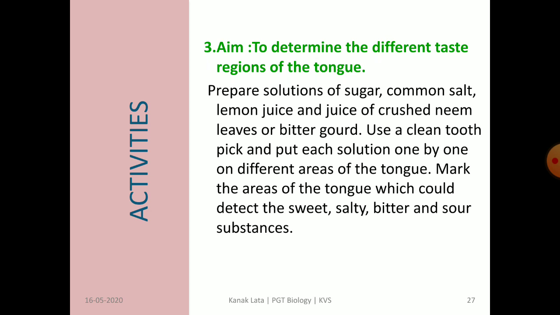Now you use each solution one by one on different areas of the tongue. By this, you are able to find out the different taste regions of the tongue. It helps in detecting the areas of the tongue for sweet, salty, bitter and sour. So do this activity at home.